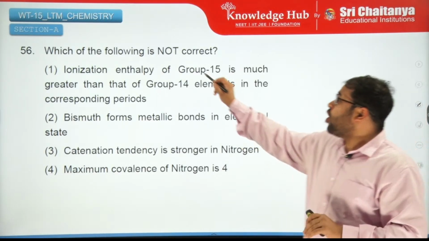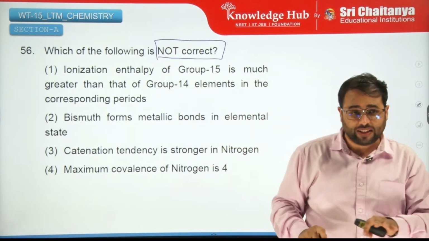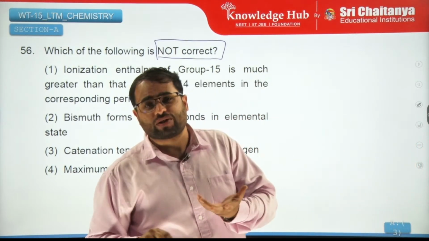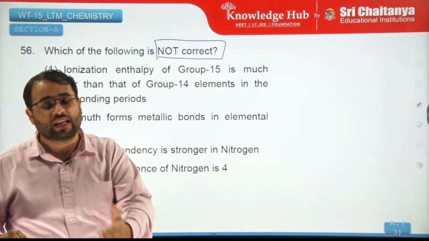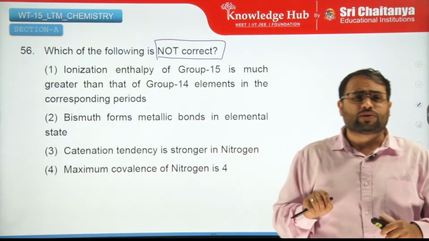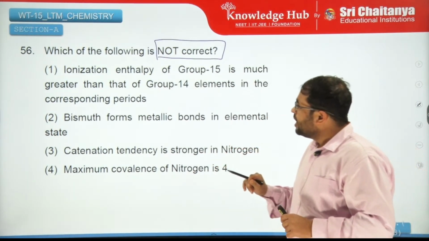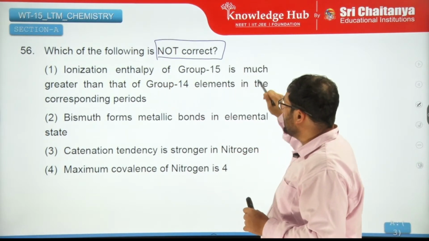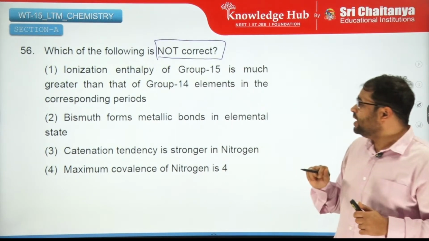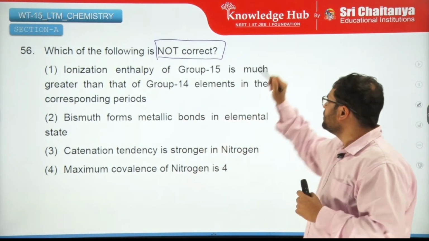Which of the following is not correct? Remember, we have to find something which is not correct. Don't be fooled by this. They try to mislead you. Normally, as a normal thought process, we think that we are going to answer what is correct, but they're asking you the thing which is not correct. So in these kinds of questions, your basic memorization power is tested, right? So ionization enthalpy of group 15 is much greater than group 14 elements in the corresponding periods. Yes, because as you move from 15 to 14, what happens?